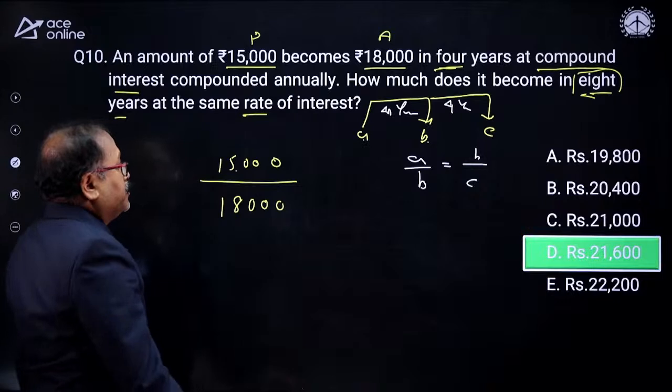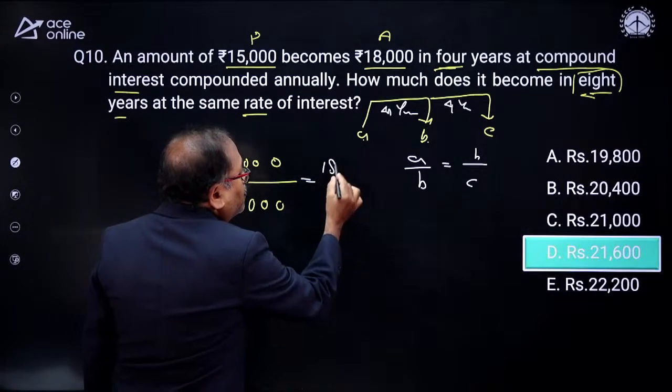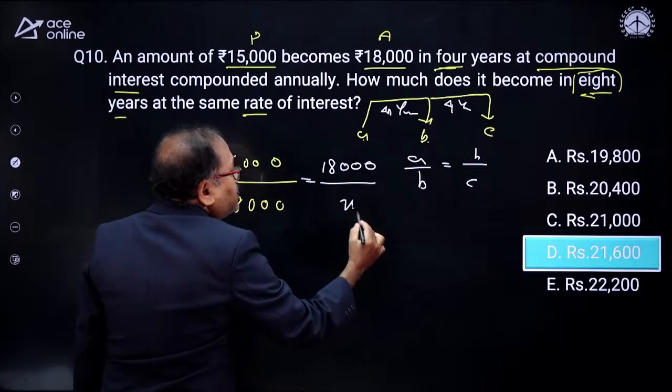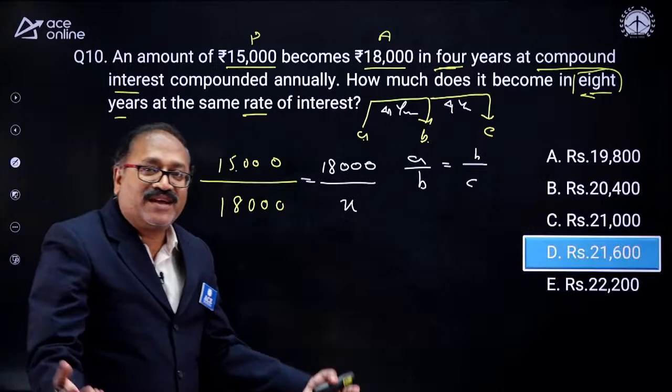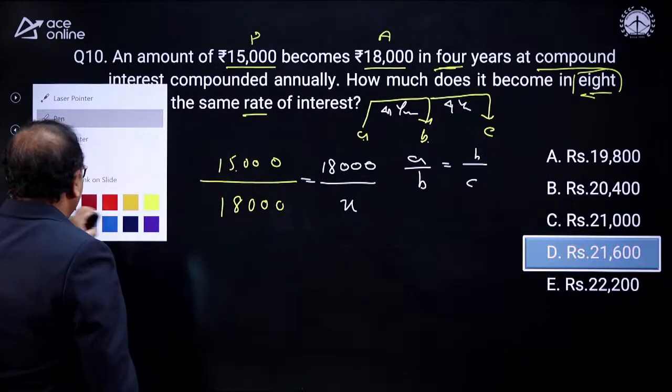Now let's do the question. So 15,000 by 18,000 is equal to 18,000 by the 4th year value. Let's take this as x. Your answer is ready. Now answer it.